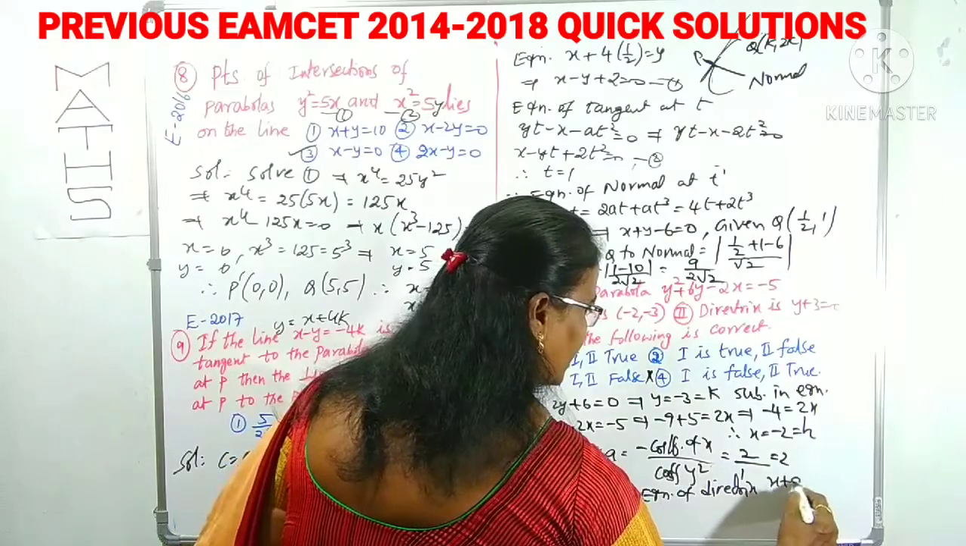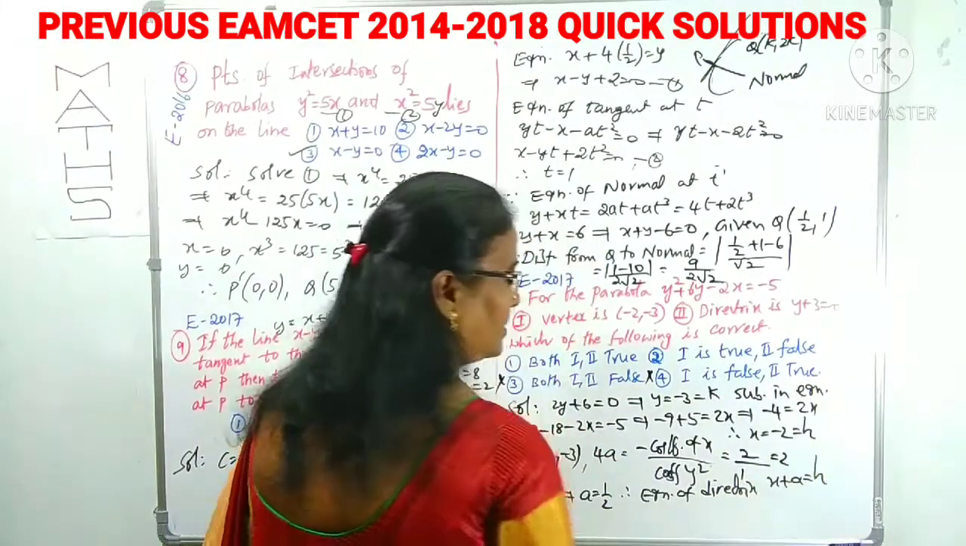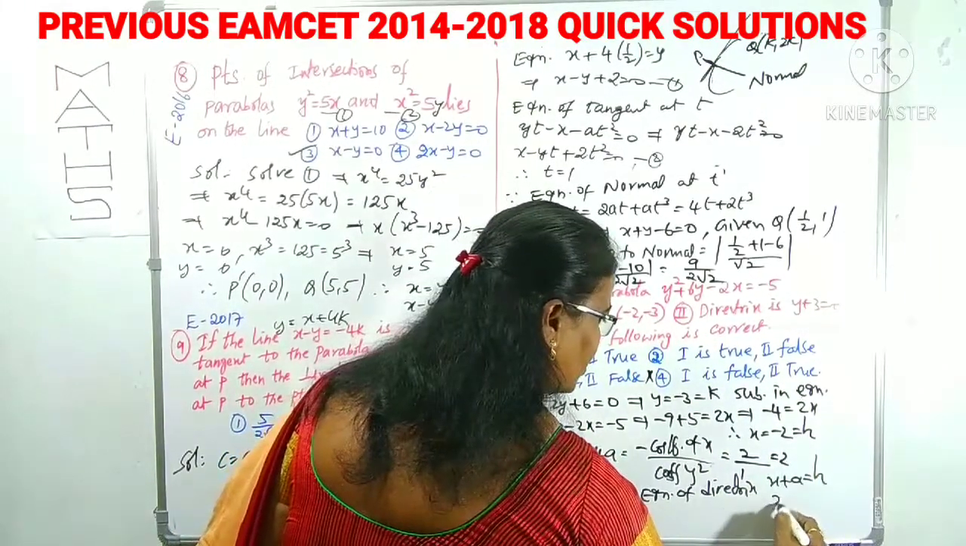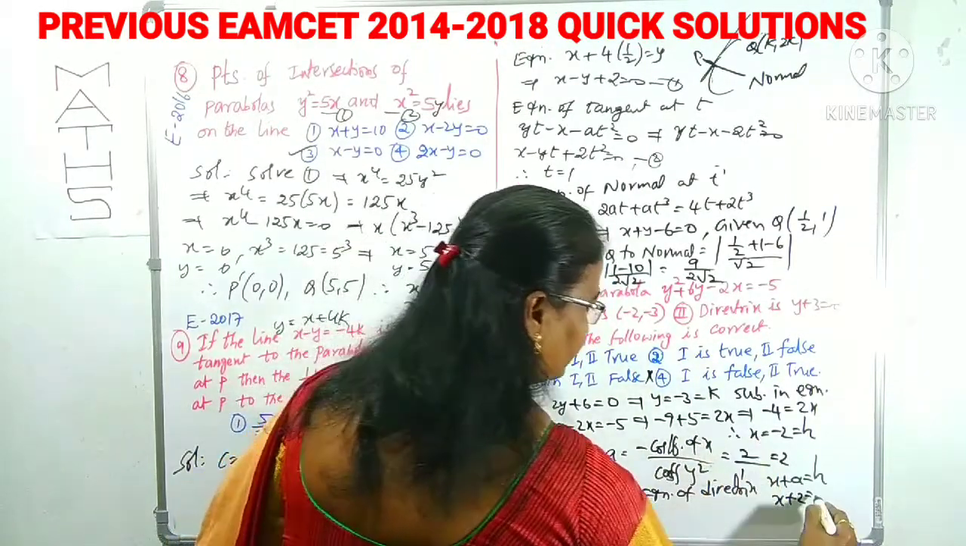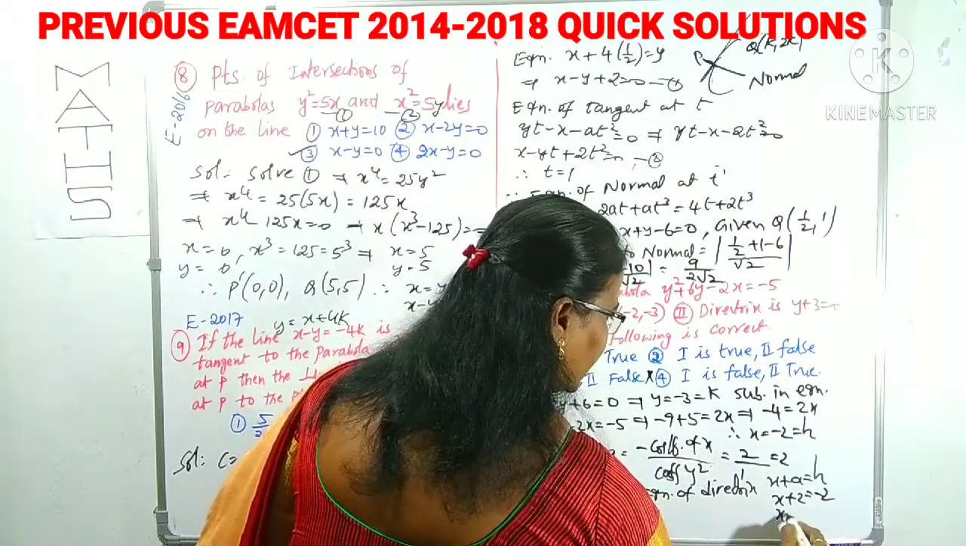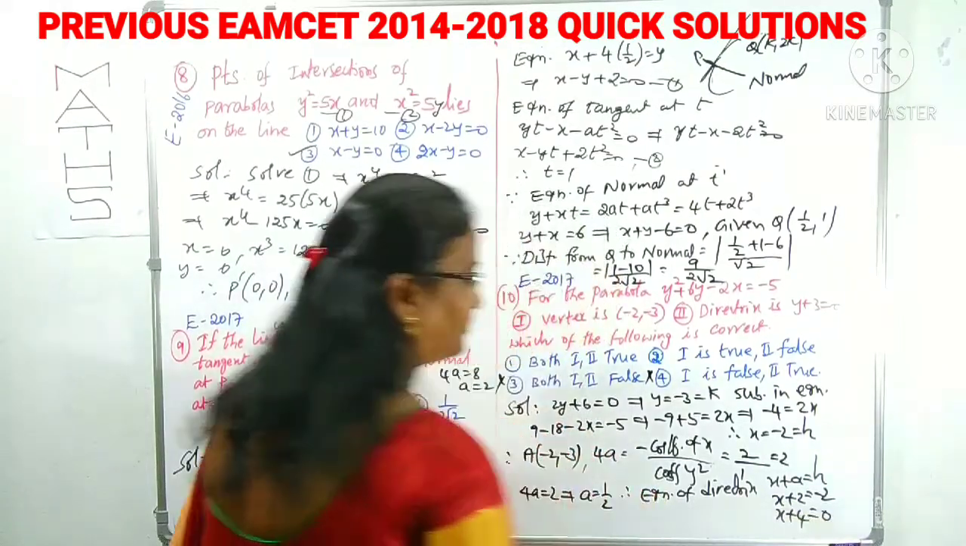The equation of directrix is x plus a is equal to h. That is, x plus 2 is equal to h, and h is how much here? Minus 2. That means x plus 4 is equal to 0.